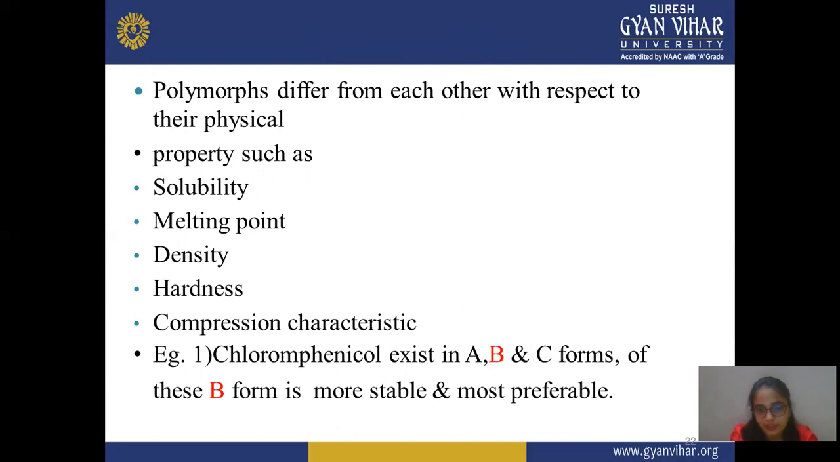Chloramphenicol exists in A, B, C three forms. Suppose one drug or one formulation, chloramphenicol, is formulated in three forms A, B, C, and the B form is more stable and more preferable. This is a type of polymorph. Suppose chloramphenicol is available in three types, A, B, and C. Out of these three types, B is more preferable or more stable compared to your A and C forms.